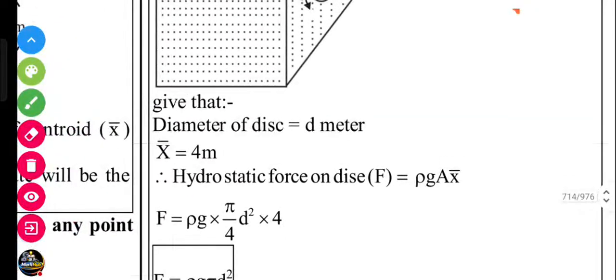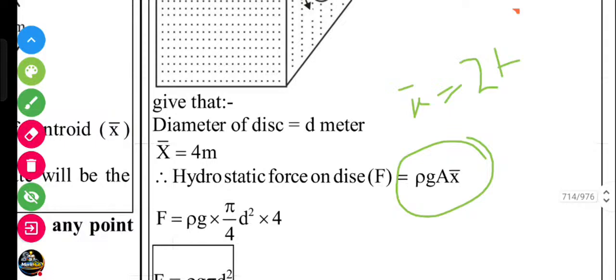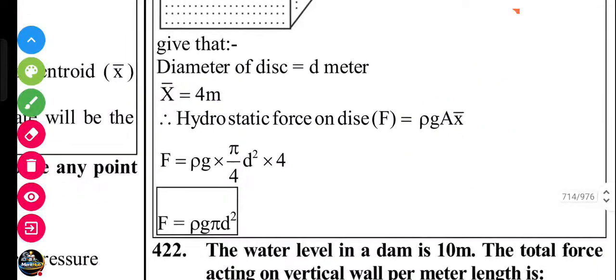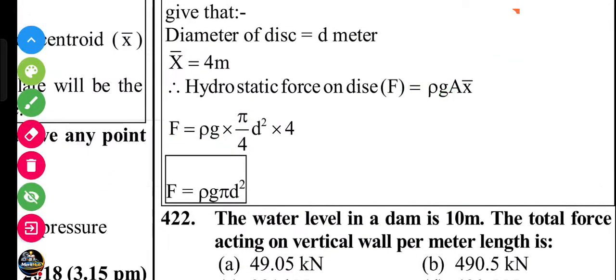So the hydrostatic force equals rho g A h bar. Here h bar equals free surface 2 meter and half of the block is 2, so 4 is the distance of the centroid from the free surface. And if you put F equals rho g A x bar, with area equal to pi by 4 d square, then it comes to rho g pi d square. Okay.